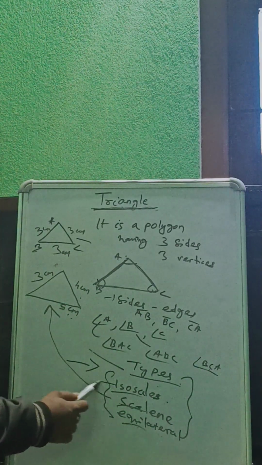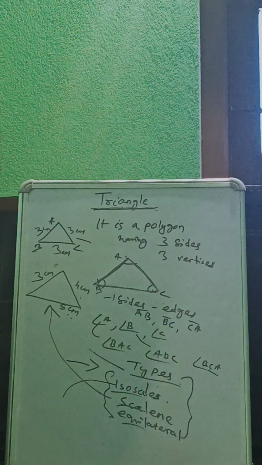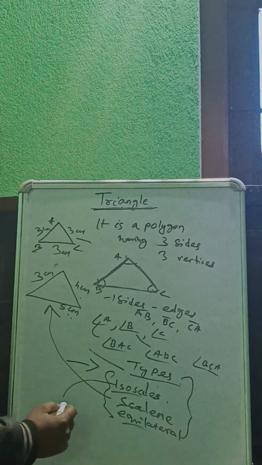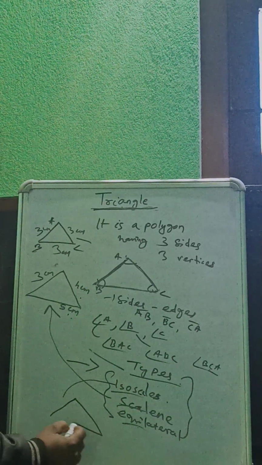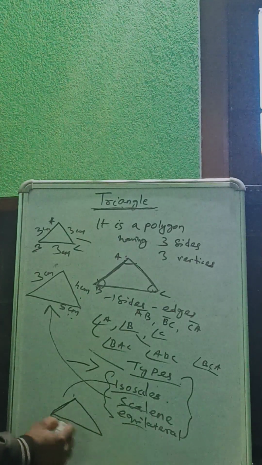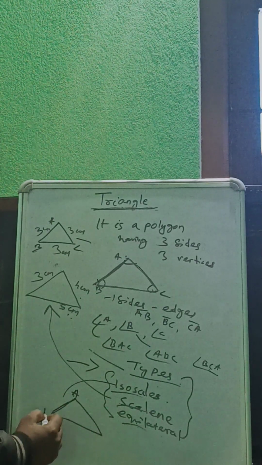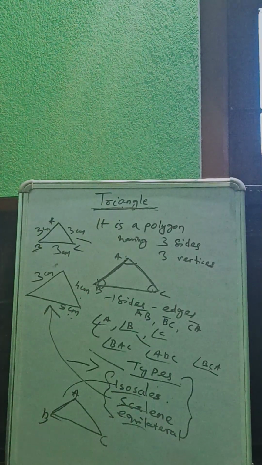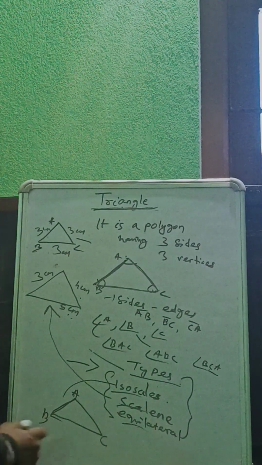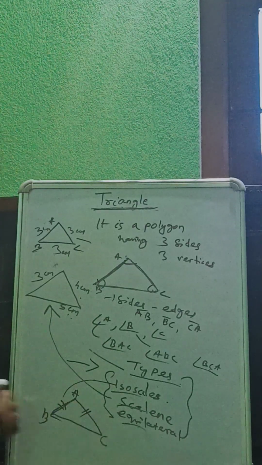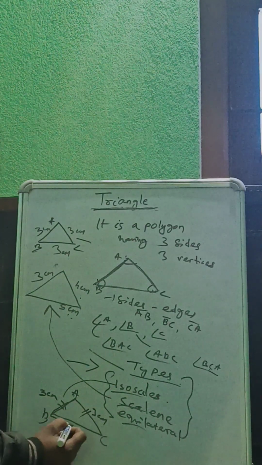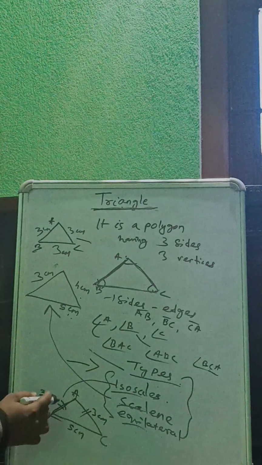What is isosceles? An isosceles triangle is a triangle in which any two sides are equal. Suppose one side is 3 cm, another is 5 cm. So here any two sides.